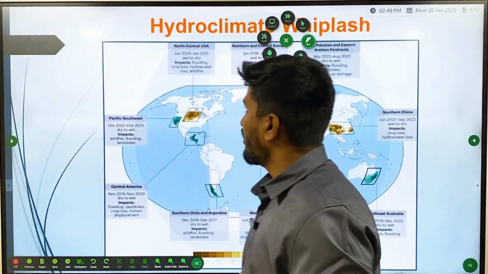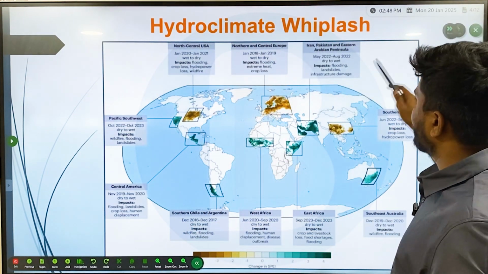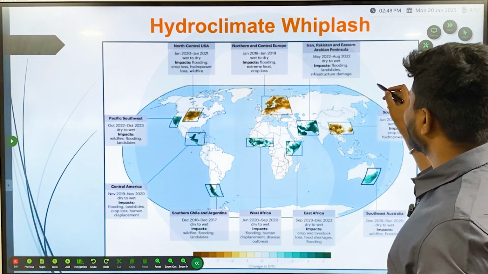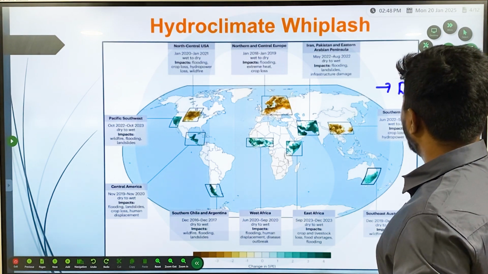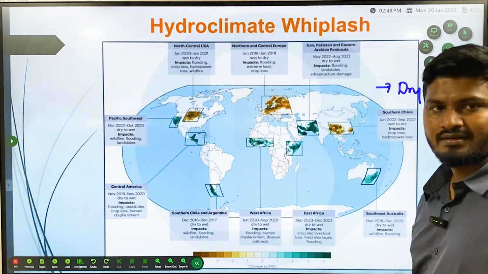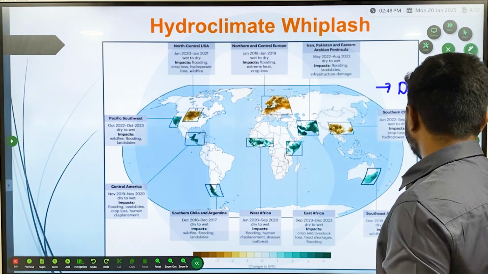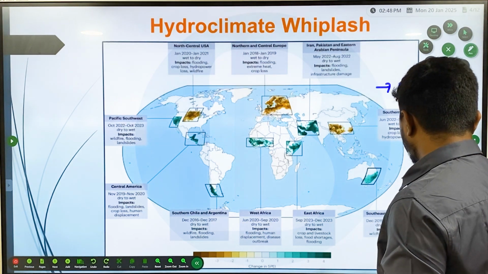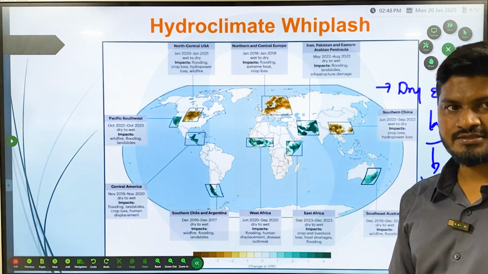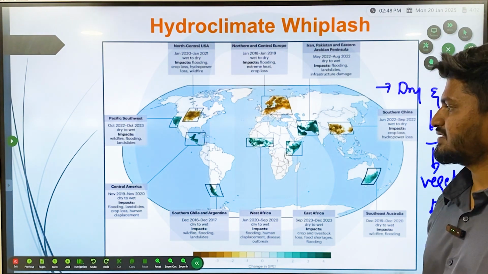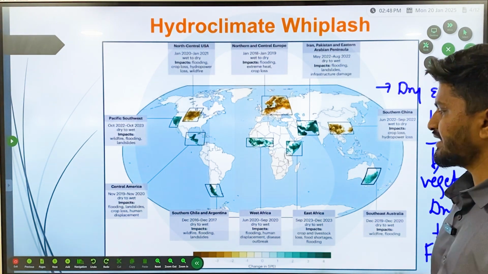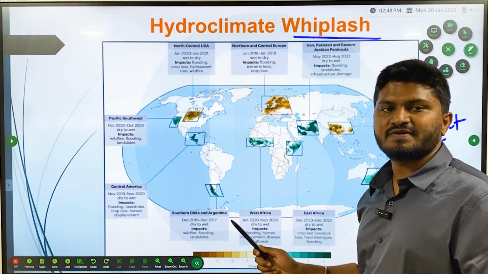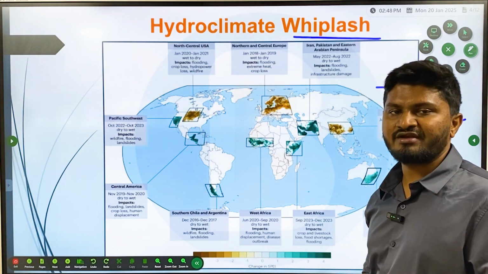Then we'll discuss hydroclimatic whiplash. We discussed that hydroclimatic whiplash is alternating dry and wet periods of climate. Dry and wet periods result in vegetation which is very dry in nature and which acts as a fuel for wildfires. In recent years, from 2000 to 2020, there have been many instances where hydroclimatic whiplash has resulted in widespread loss of life as well as loss of environment and forest.